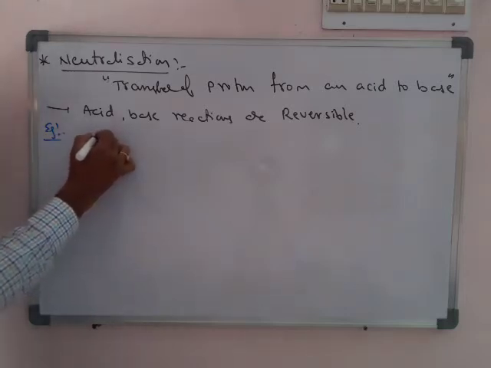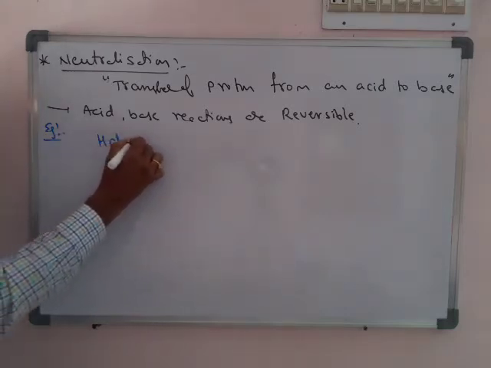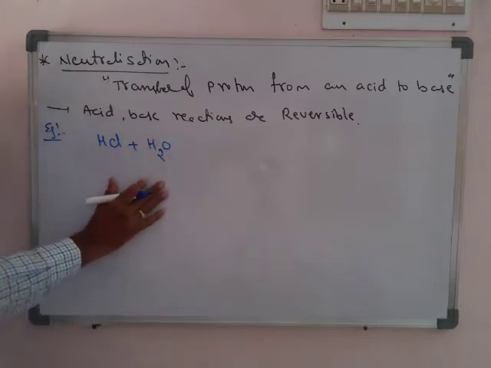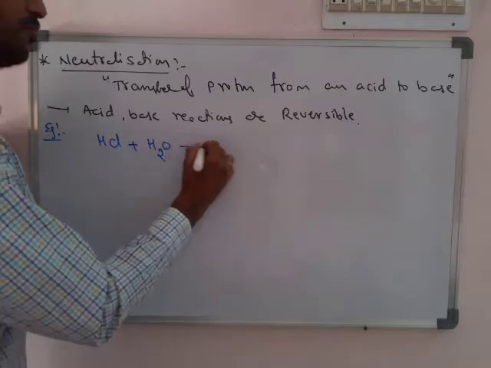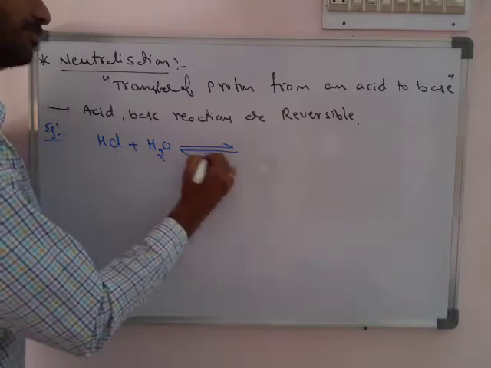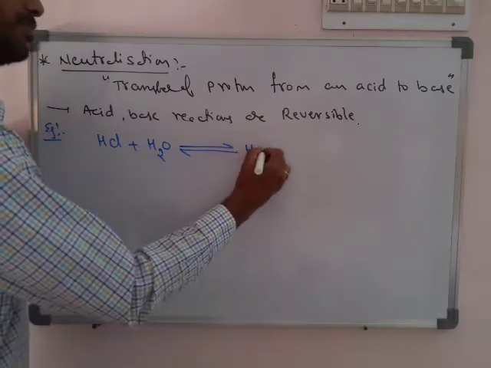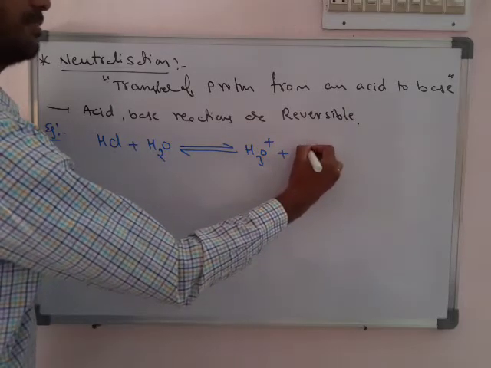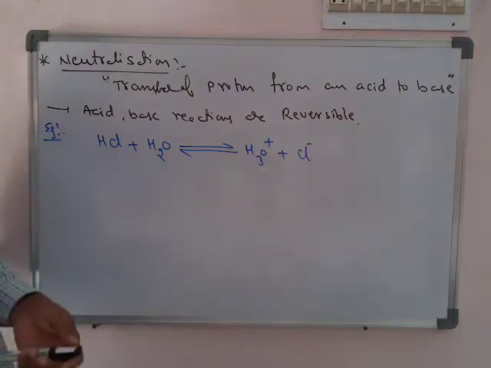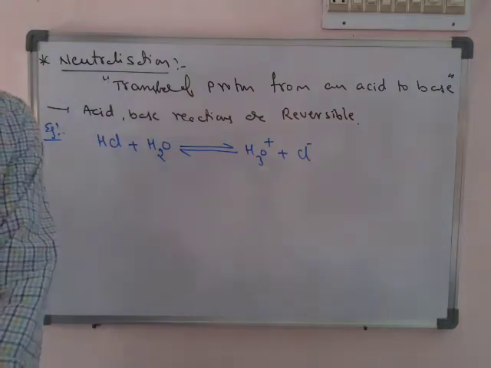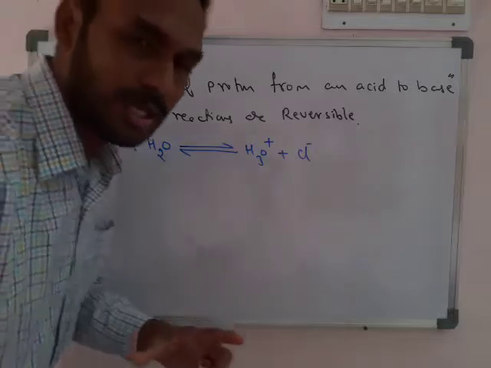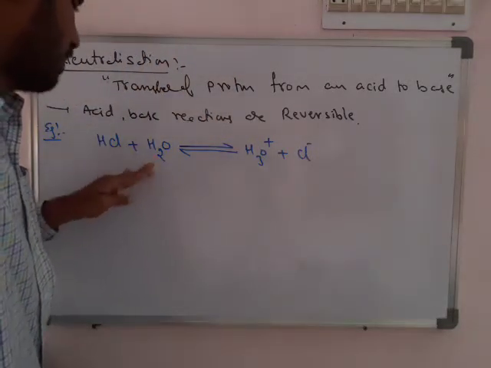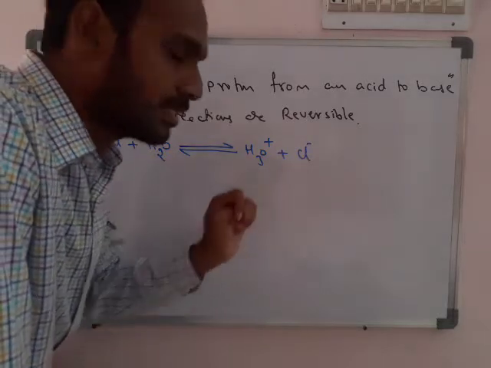So when HCl gas is dissolved in water, there is a formation of an equilibrium, mainly the formation of H3O plus and Cl minus takes place. Here, understanding these reactions is very important. See, now first observe the forward reaction. HCl and H2O reacted, forming H3O plus and Cl minus.